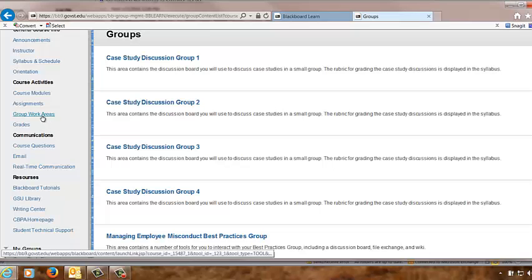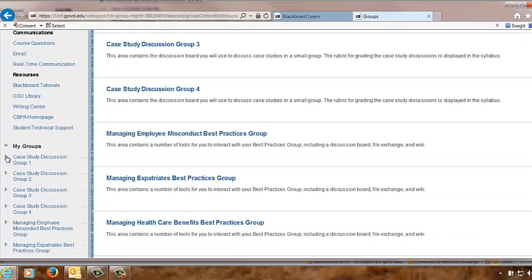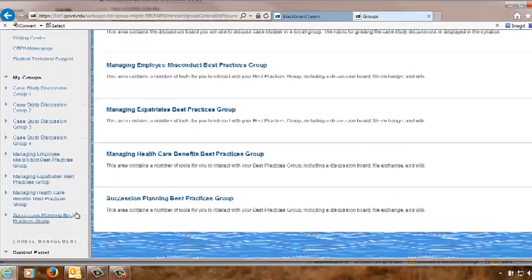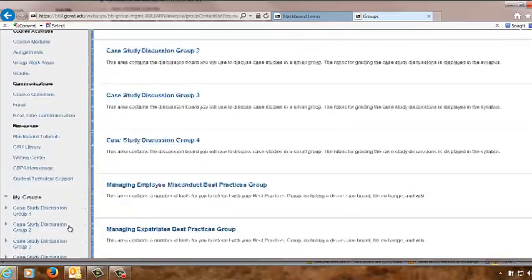And again, you can get to those through the group work areas, or if you look down below the main menu, there's this area called My Groups. Okay, you see where my arrow's at in the left-hand corner of your screen, and you should see 2 groups. Okay, I know I have 8 groups, 4 case study groups, 4 best practice groups. You are only in 1 case study group and 1 best practice group. So under My Groups, you should see 1 case study group and 1 best practices group.